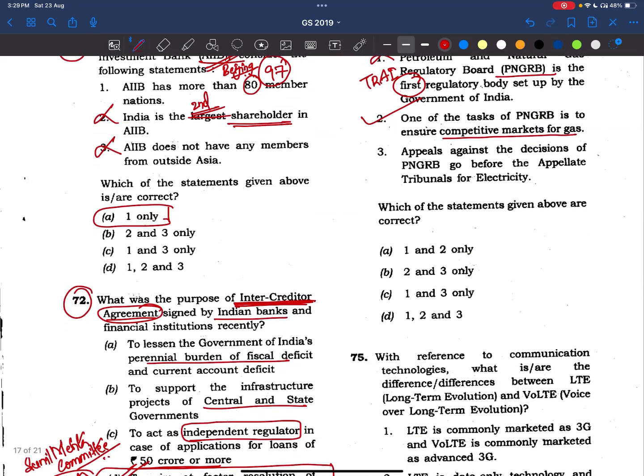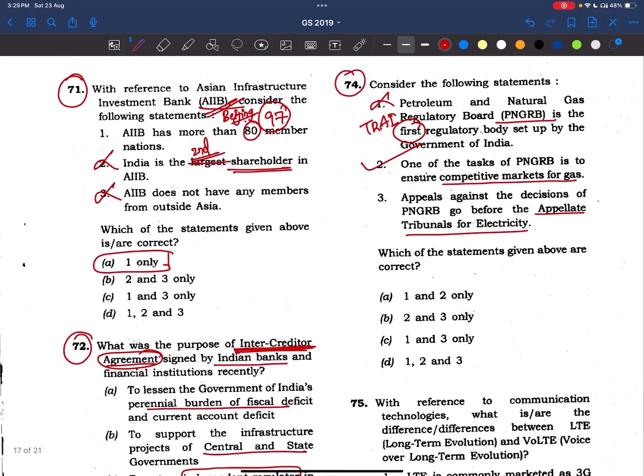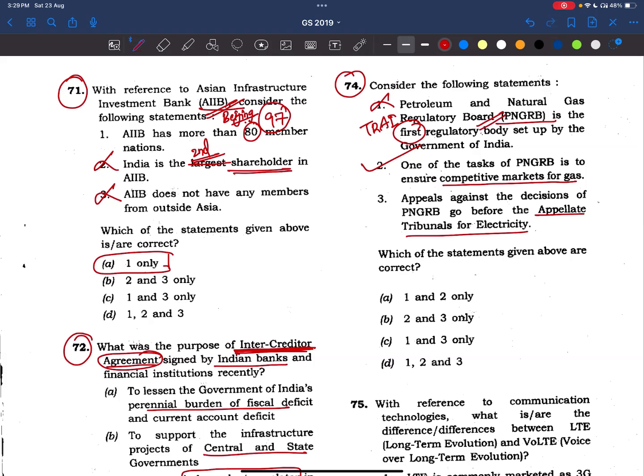Appeals against the decisions of PNGRB go before the Appellate Tribunal for Electricity. See friends, by seeing this statement, we feel that since it is a board, it will have its own appellate authority as well, and we'll consider this statement wrong. But no, this is the appellate tribunal body for both electricity related issues and also the petroleum and natural gas board. This is constituted under the Electricity Act 2003.